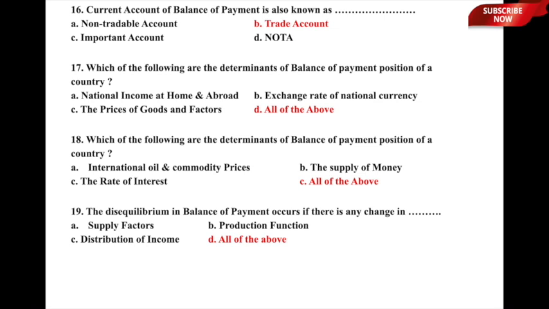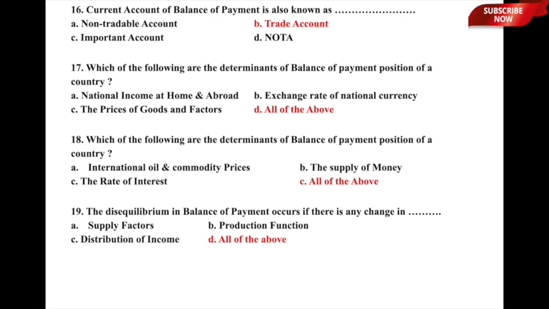Let us now move to question number 17. The question is, which of the following are the determinants of balance of payment position of a country? The underlying options are A, national income at home and abroad, B, exchange rate of national currency, C, the prices of goods and factors, that is the remunerations, to be very precise, which we give for factors, and last is all of the above.